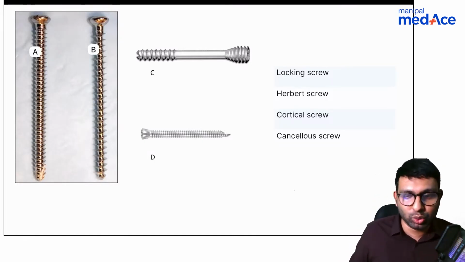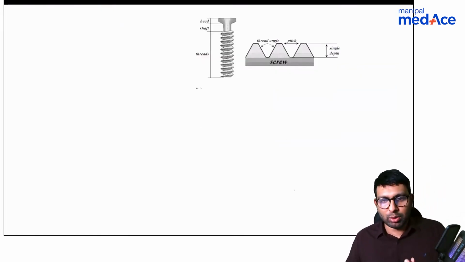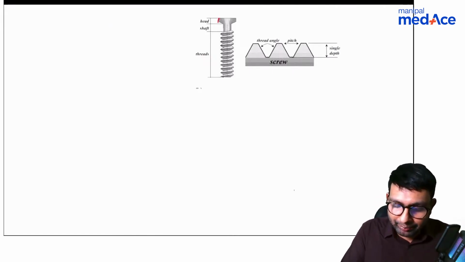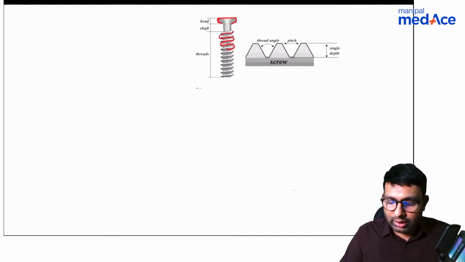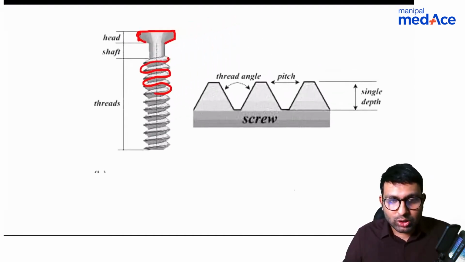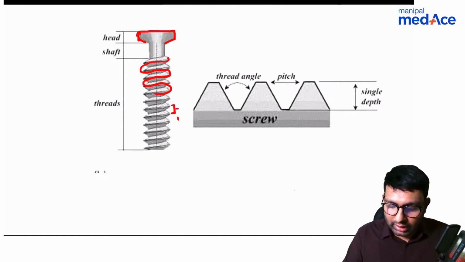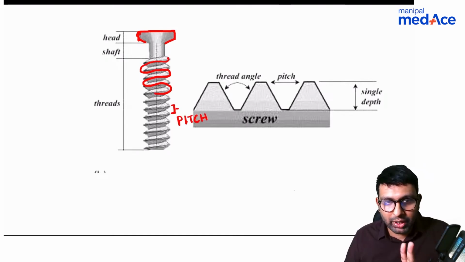To understand screws, you need to know a little bit about screws and about hardware. I won't go into detail, but please remember that in a screw there is a head. This part is the head, and these are the threads that are there in the shaft. Now let me zoom in here. Between two of these threads, the distance that is there, we refer to as pitch. Between two threads, whatever is there, we call that pitch.